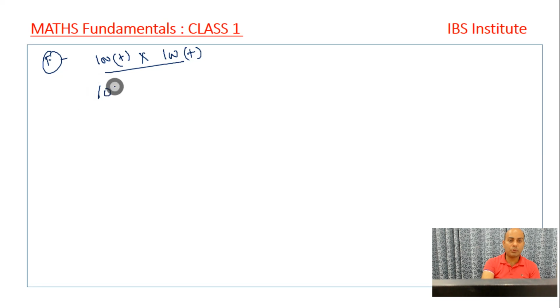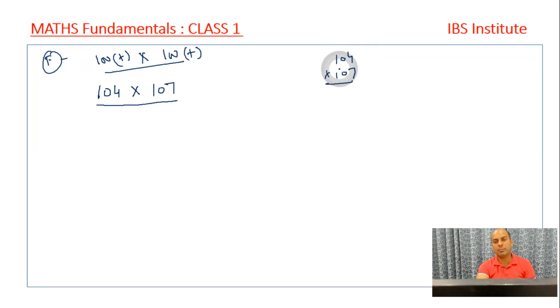Let's say I have to multiply a number 104 and another number, say 107. Through normal multiplication I can solve it, I can write 104 here and 107 here and multiply these numbers and get the answer. No problem with that, right? But through Vedic mathematics we can make things easier. We assume the base to be 100.